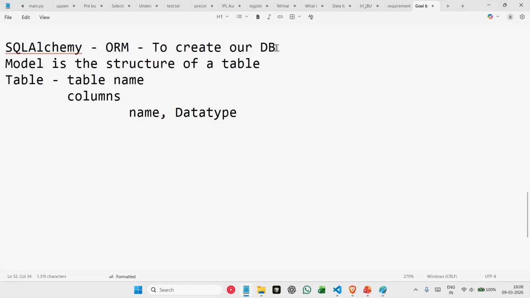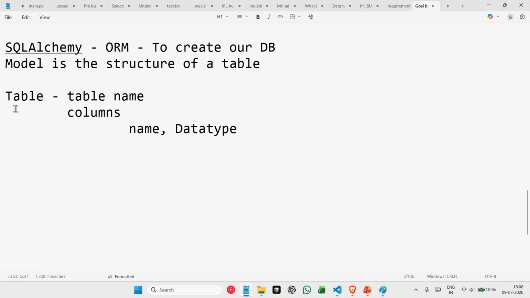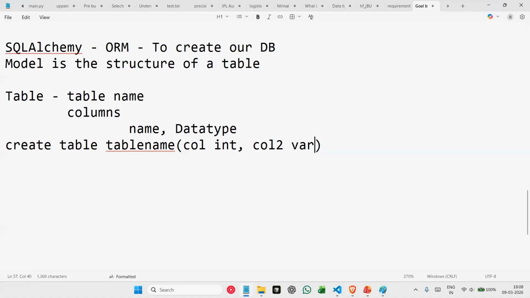Basically in SQL, whenever you are creating a table and defining your structure inside your SQL query, you say create table name, and then here you define your columns, and then you define your data types here.